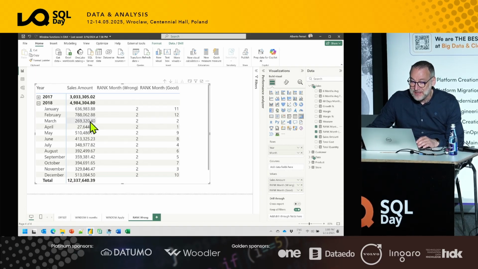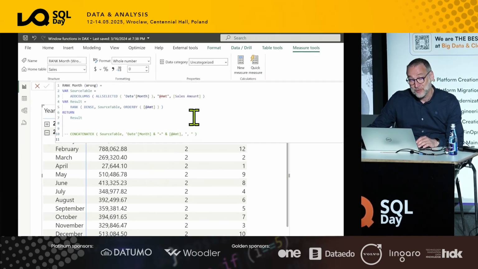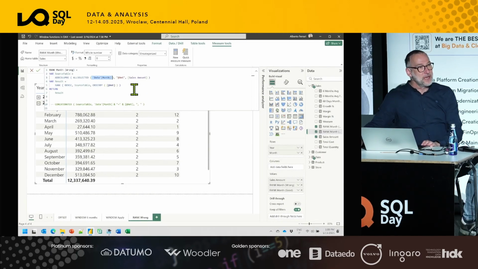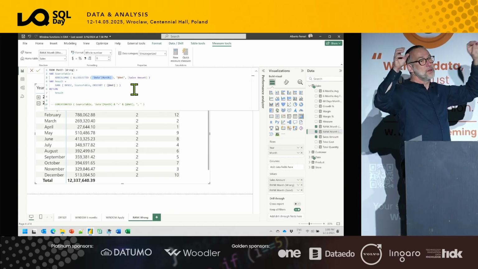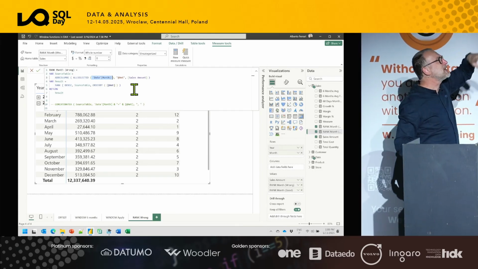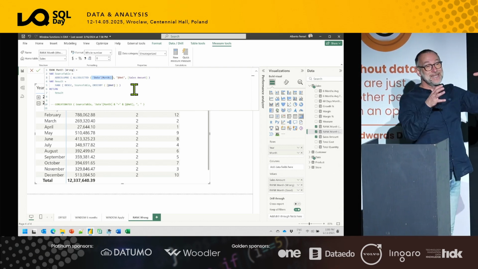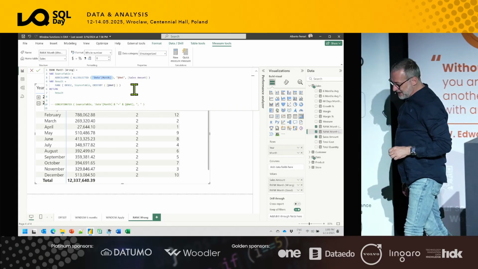This is the first, this is the second, this is the ninth, and rank month good works, rank month wrong doesn't work. But in order to move from wrong to good, you need to see exactly how the source table is, that it contains the month, it contains the month number, and then you get an idea about where the problem is and you can fix it. If you just don't get used to always creating the source table and seeing the source table in front of your eyes, then debugging this code turns out to be a nightmare.